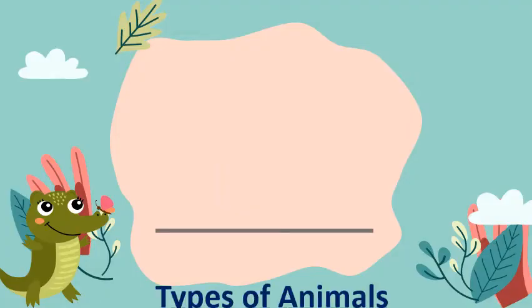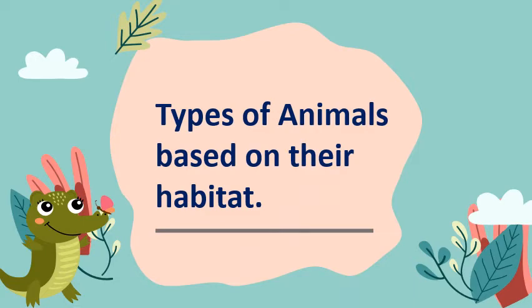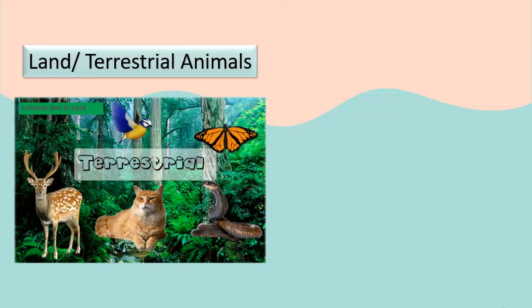Types of animals based on their habitat. All animals such as birds, deer, cats, dogs, snakes, butterflies, and other insects that live on the ground or on the land are called terrestrial animals.